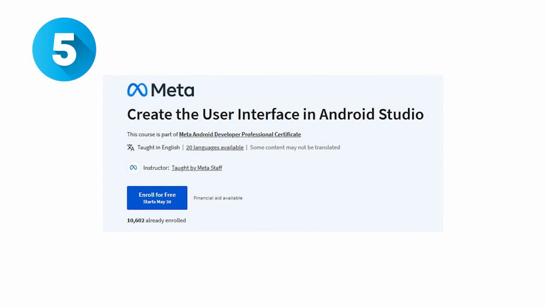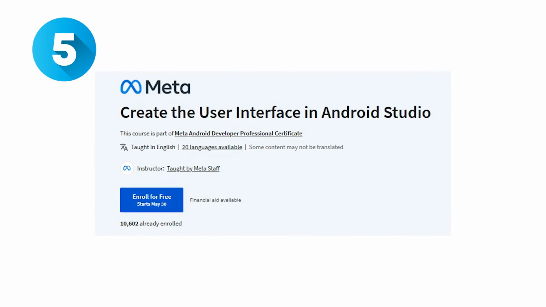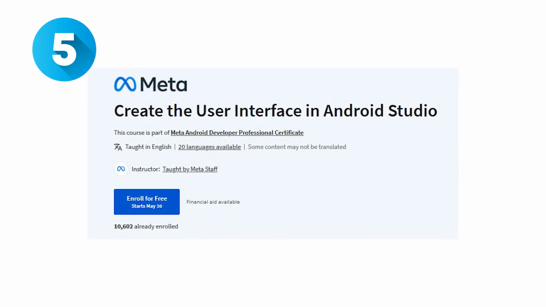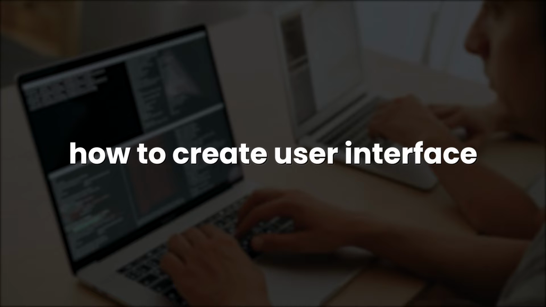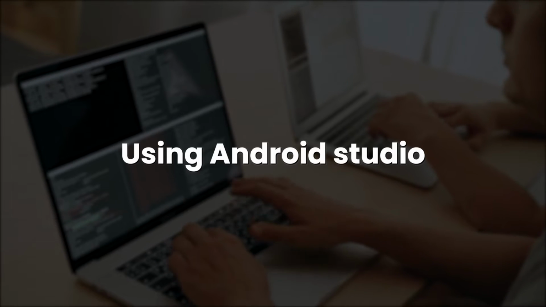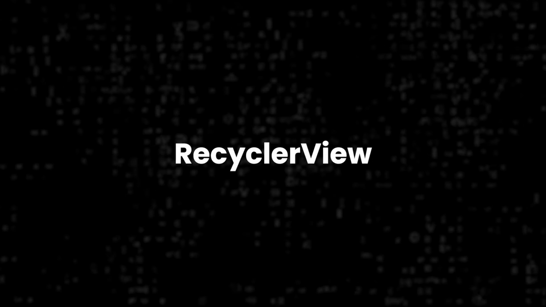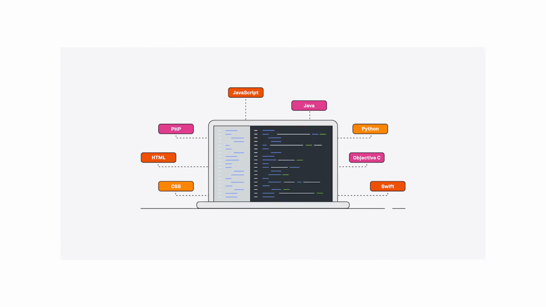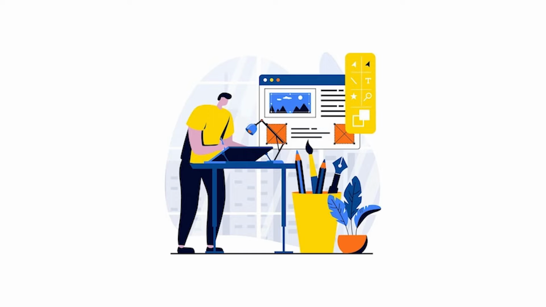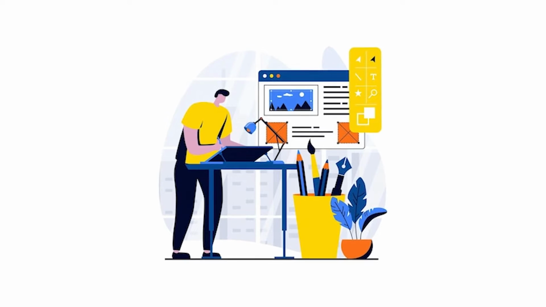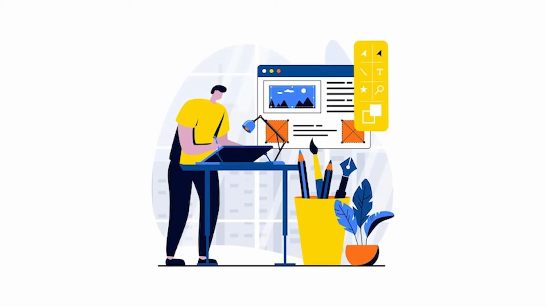The fifth one is Create the User Interface in Android Studio. This course will teach how to create user interfaces for mobile apps using Android Studio. You'll use the layout editor, text view, image view, button, view groups, recycler view, and Jetpack. You will list and compare the different options for building a UI programmed by Kotlin so that you are able to find meaningful and functional UIs for Android using Kotlin.